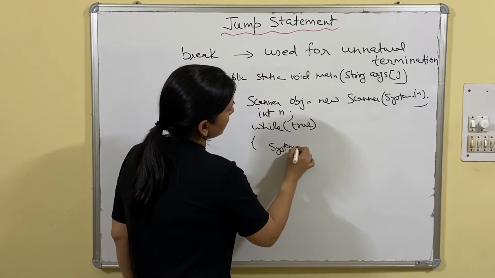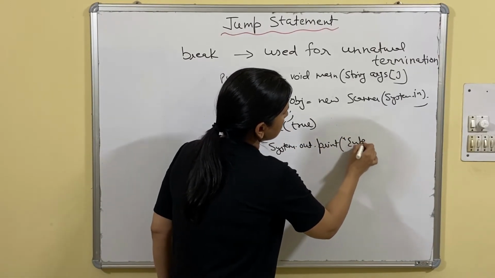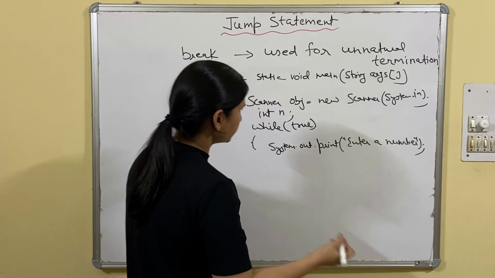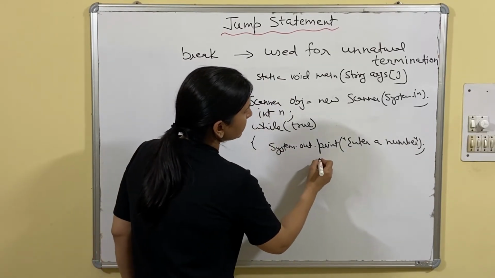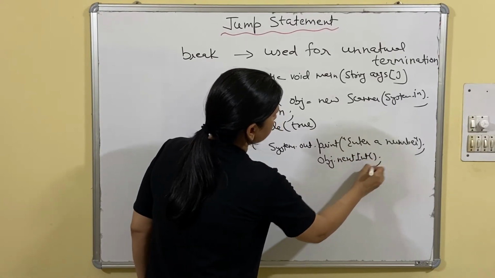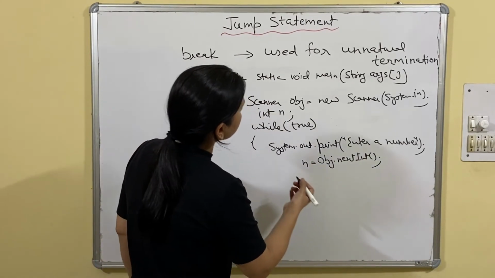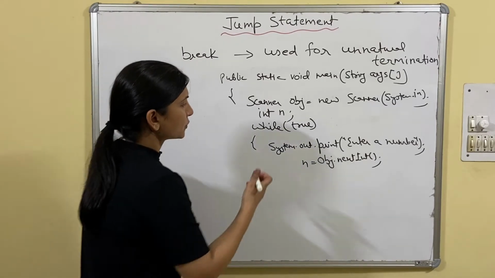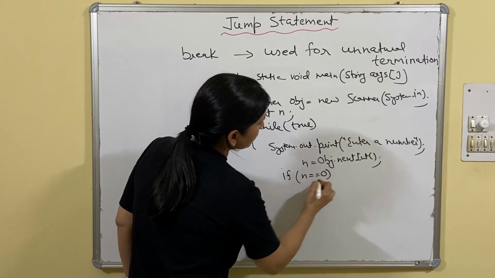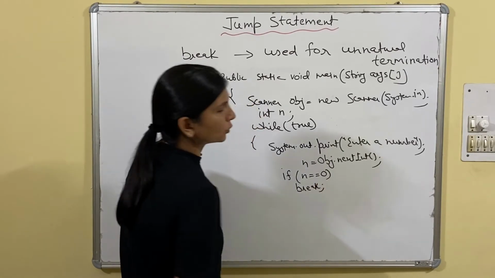System.out.print("Enter a number"). So it will keep on asking enter a number, and then we will read it by using the function nextInt, n = obj.nextInt(). Now what we have to do? We have to check if n equals to 0, then it should break the loop. It should come out from the loop.